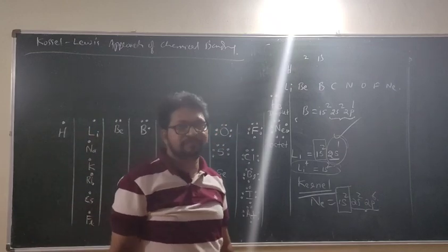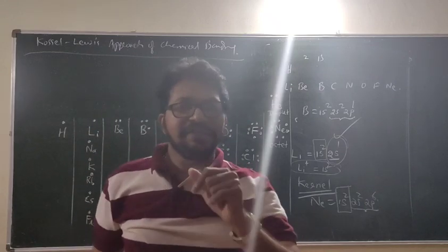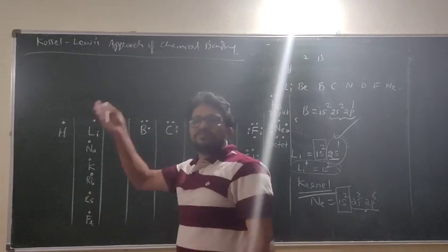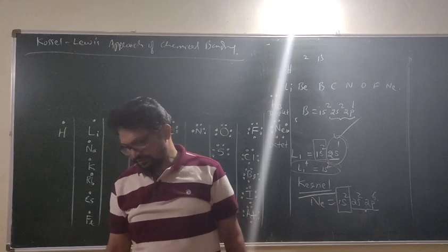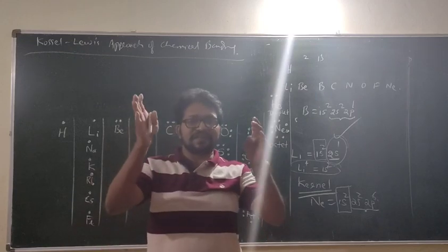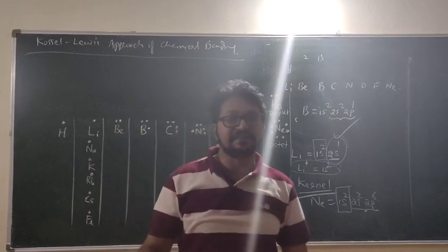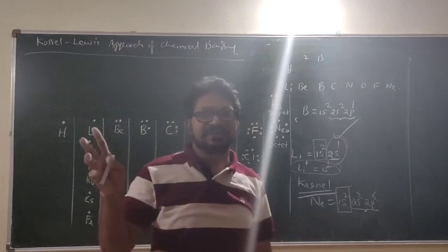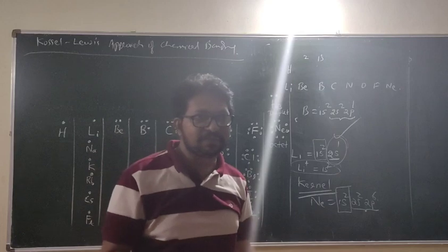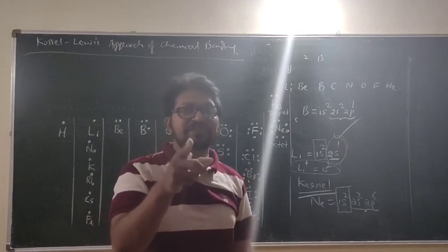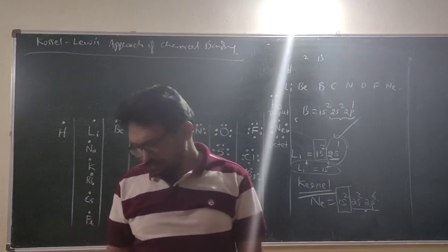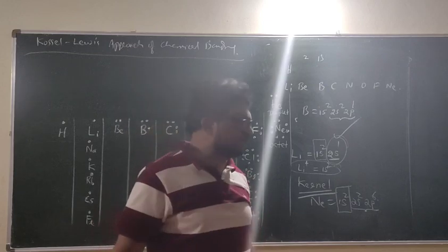This also I want. According to Kossel and Lewis, of course, this is also predicting one type of bonding, that is ionic bonding. The Kossel-Lewis approach is an explanation for ionic bonding also. So 3 to 4 points are there.